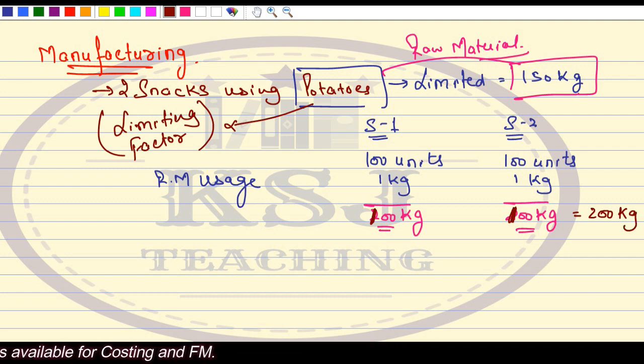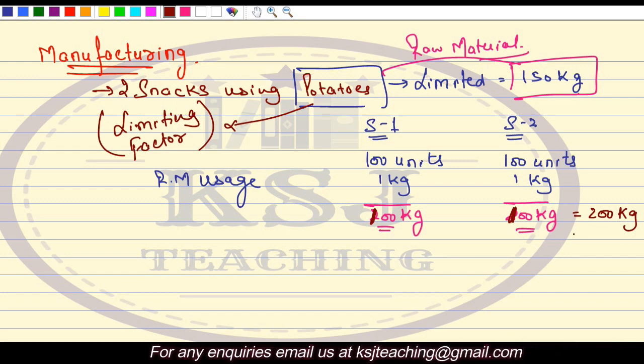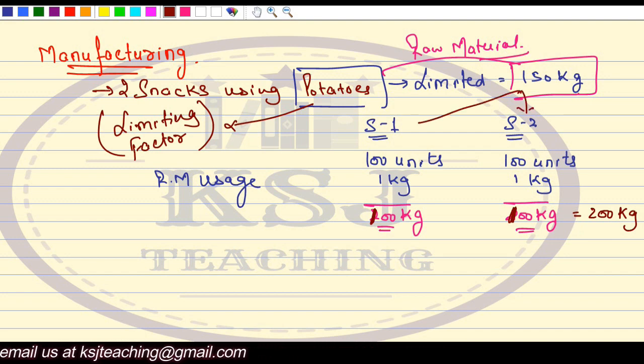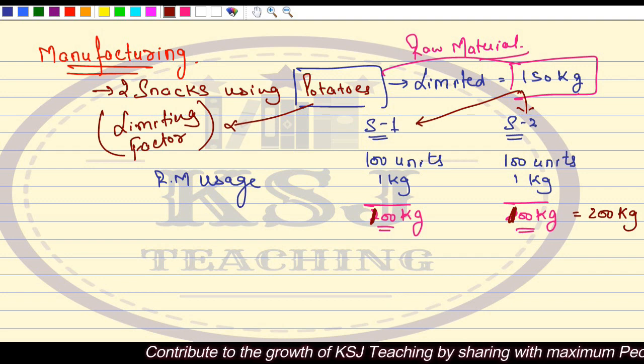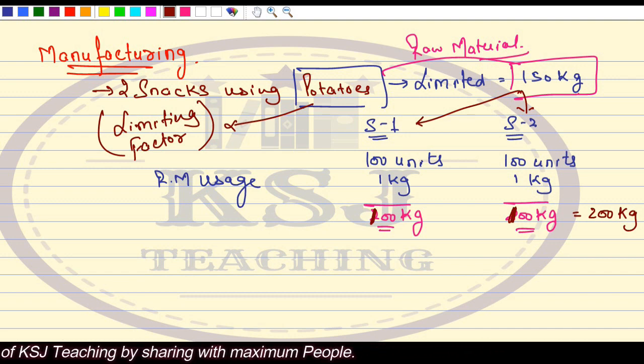Now, what will be the basis? Just think as a layman, as a rational man, what will be the basis on which you can decide how much quantity, which snack should be given the priority? With 150 kg, one thing is sure, I cannot make both the snacks. Which snack should be given the priority in manufacturing? The basis will be very simple, sir.